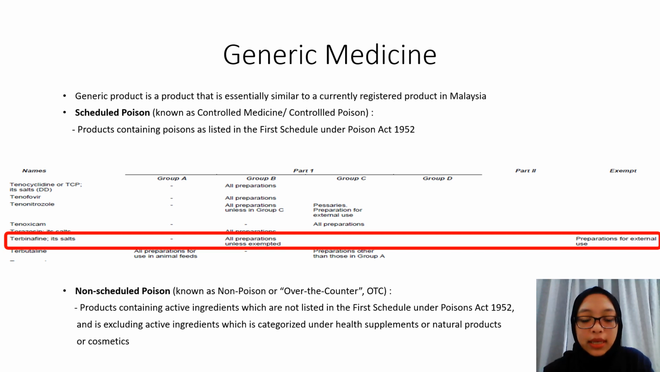So the next category is non-scheduled, also known as non-poison or OTC products. It refers to products containing active ingredients which are not listed in the first schedule under the Poison Act 1952, and excluding active ingredients which are categorized under health supplements or natural products or cosmetics.